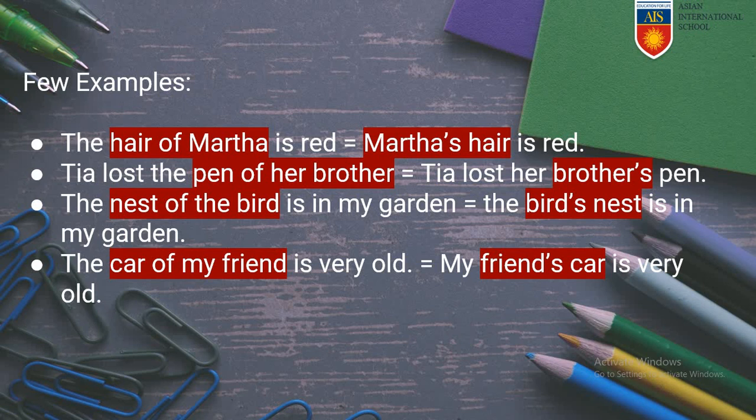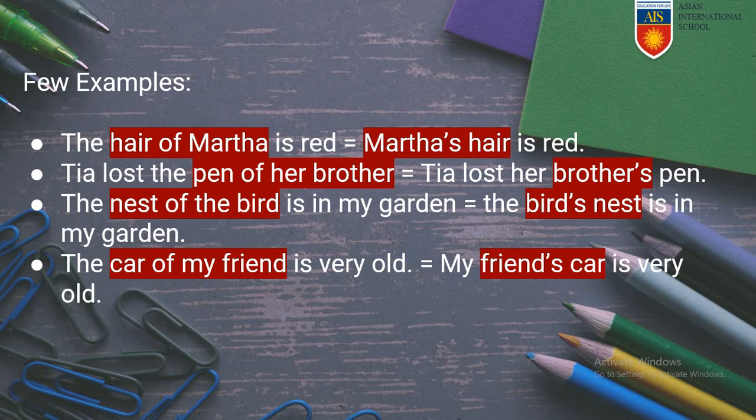The pen belongs to Tia's brother. So, Tia lost her brother's pen. The person that the thing belongs to gets the apostrophe. If a thing belongs to a person, then we add the apostrophe to that person.